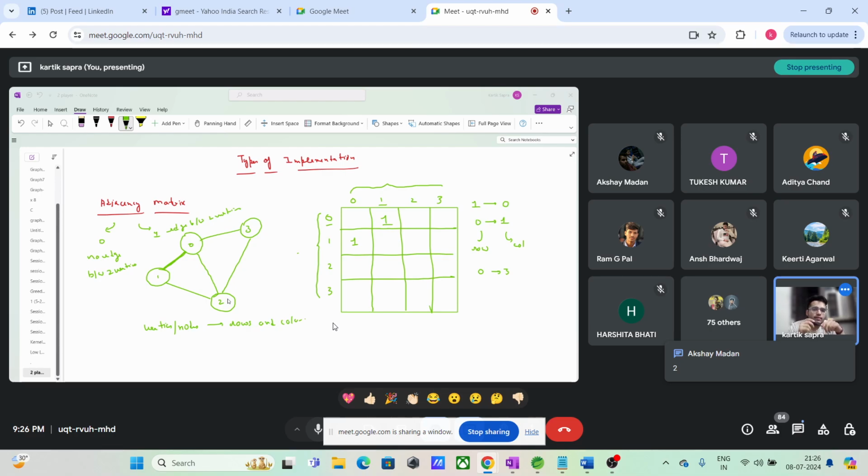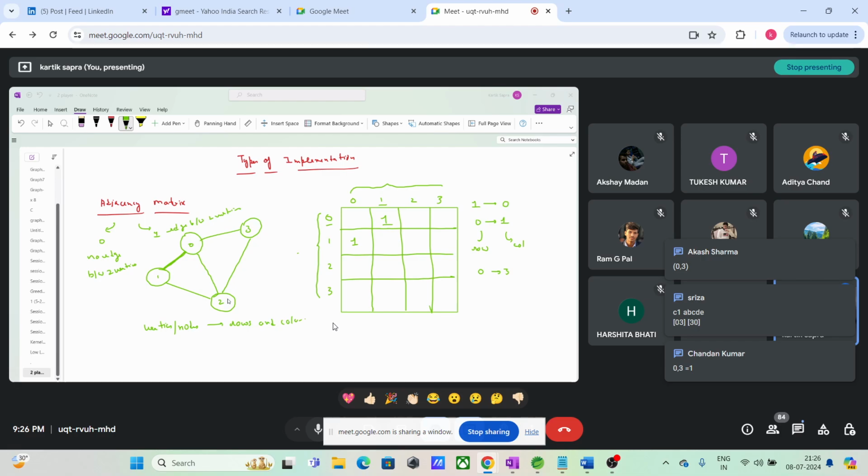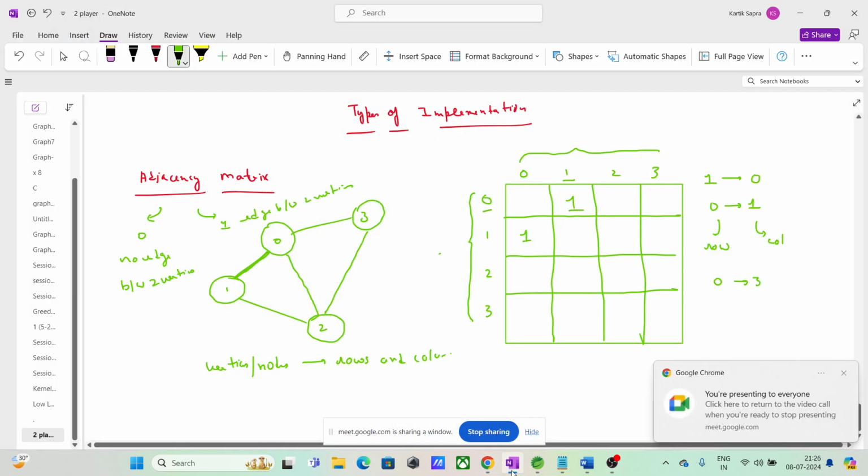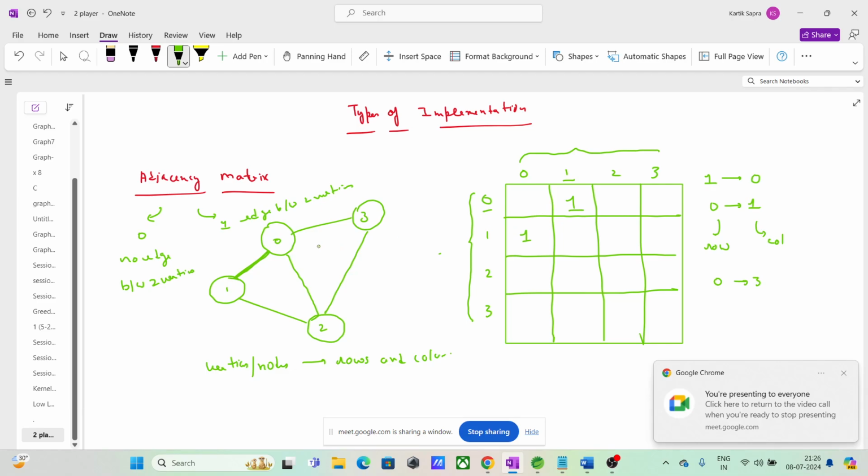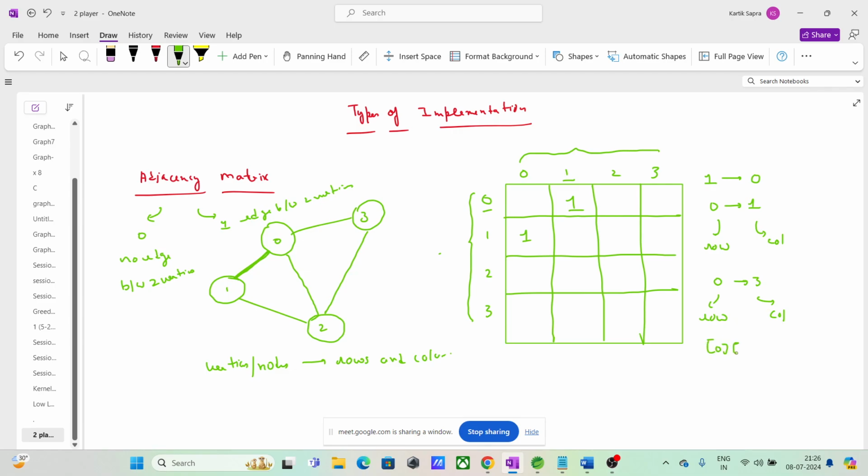Look carefully. Basically, this is the row number, this is the column number. I can go from 0 to 3. So let us say this is graph G. G03 is equal to 1.